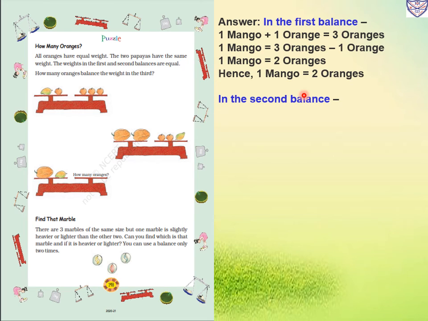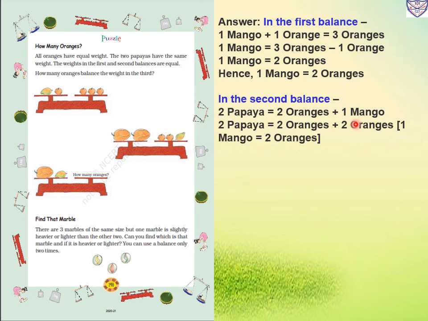Now in the second balance, two papayas equal two oranges plus one mango. For 2 papayas we will take 2 oranges, and in place of the 2 oranges we will take 1 mango, which we got in the first balance: 1 mango equals 2 oranges. So 2 papayas equal 4 oranges. So for 2 papayas we will keep 4 oranges, meaning here already 2 oranges are there.